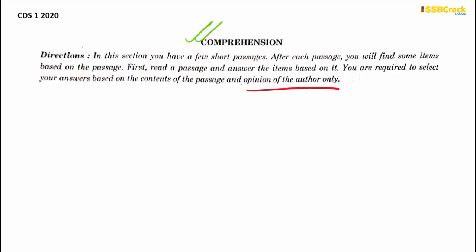Now, always remember that the questions you are answering after reading the passage should not contain any of your own opinions or comments, but should depend exclusively on the author's viewpoints and perspectives as per the passage, right? But there's a shortcut trick that we would like to follow here because, in the CDS exam, time management is quite a problem.